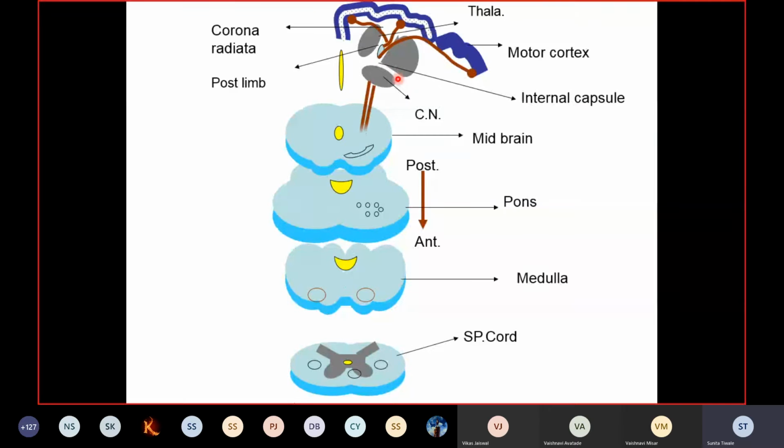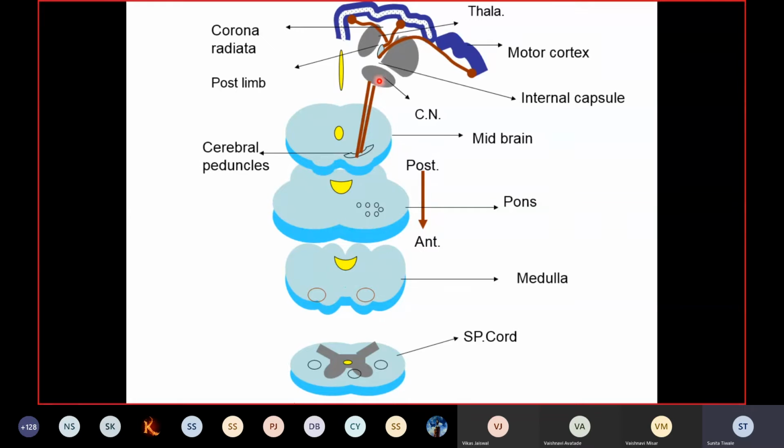Now next, when it is passing through this internal capsule, you'll find that on the lateral aspect of this internal capsule in the subcortical region, you can see here the part of the basal ganglia which is called the lentiform nucleus. On the medial aspect, you can see the thalamus, and in between, the anterior limb of the internal capsule is lined laterally by the lentiform nucleus and medially by the caudate nucleus. Again, that is one of the components of the basal ganglia.